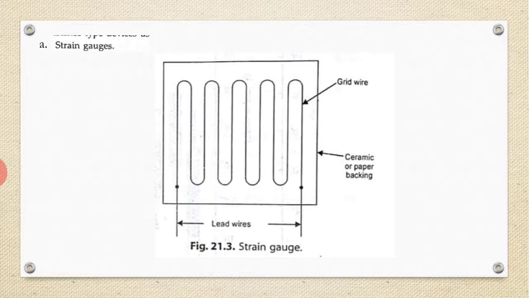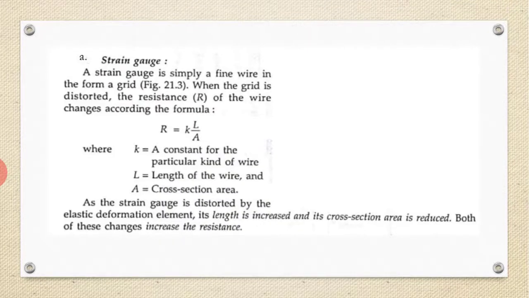The formula is R equal to rho L by A, where rho is K, a constant of the particular kind of wire, L is the length of wire, and A is the cross sectional area. As the strain gauge is distorted by the elastic deformation element, its length is increased and its cross sectional area is reduced when pressure is applied.